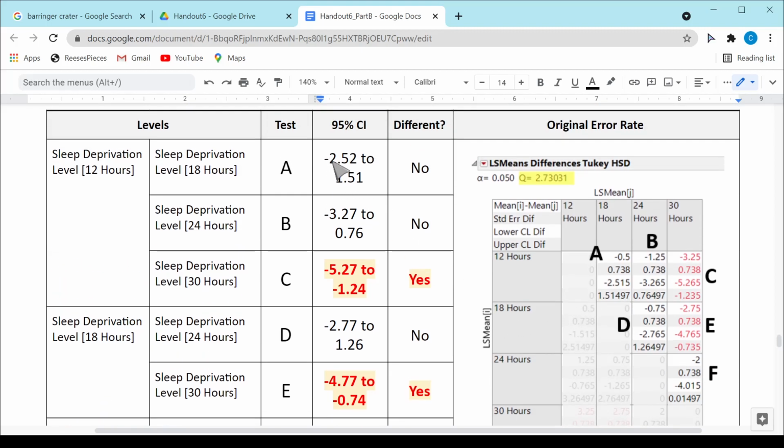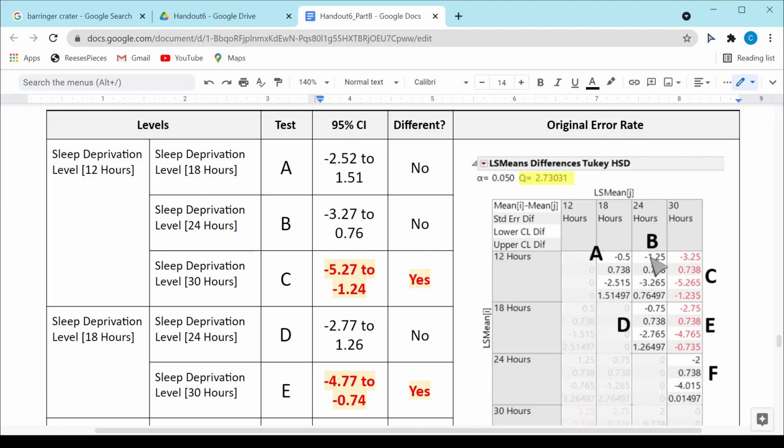So the 95% confidence interval goes from -2.52 up to 1.51. This confidence interval catches 0. So what that means is that there is no statistically significant difference between 12 hours and 18 hours because 0 is captured in this interval. If the difference in the averages is 0, that means they're the same.